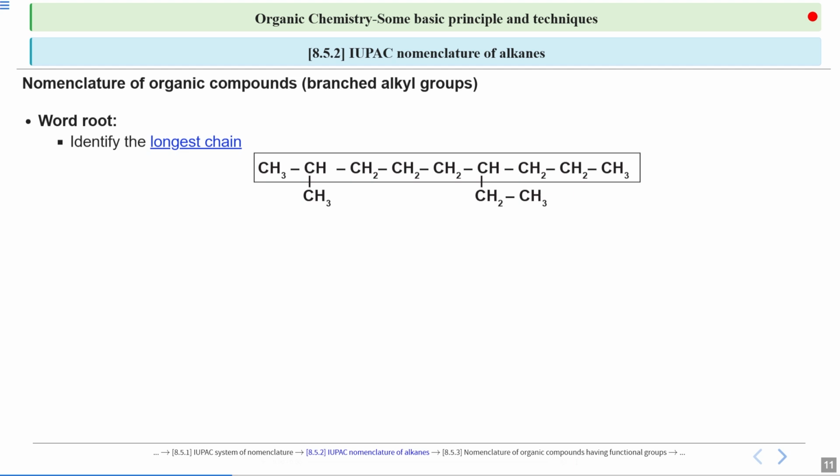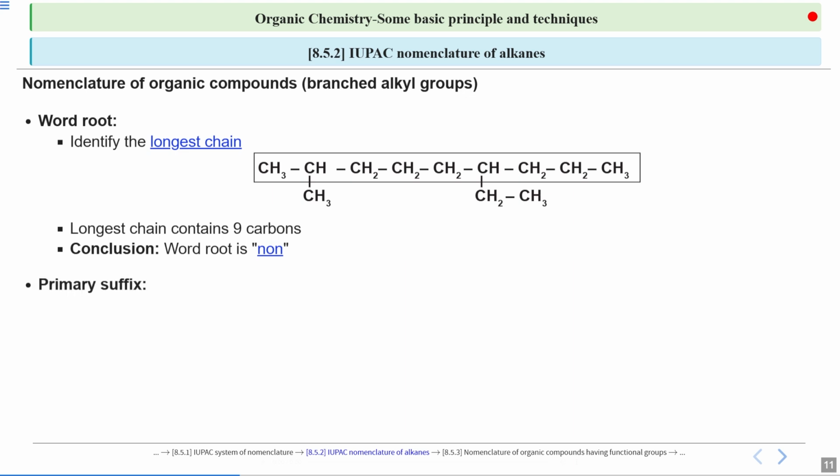You can try another combination also. Suppose you start from left and instead of moving straight, you go on to the branched part. So you can start 1, 2, 3, 4, 5, 6, 7, 8. Now this will contain 8 carbon, which is of course not the longest one because the longest one is containing 9 carbons in total. So if the longest chain is containing 9 carbon, then we can say that the word root will be known. Remember, the straight chain with 9 carbon was given no name. So the word root must be known here.